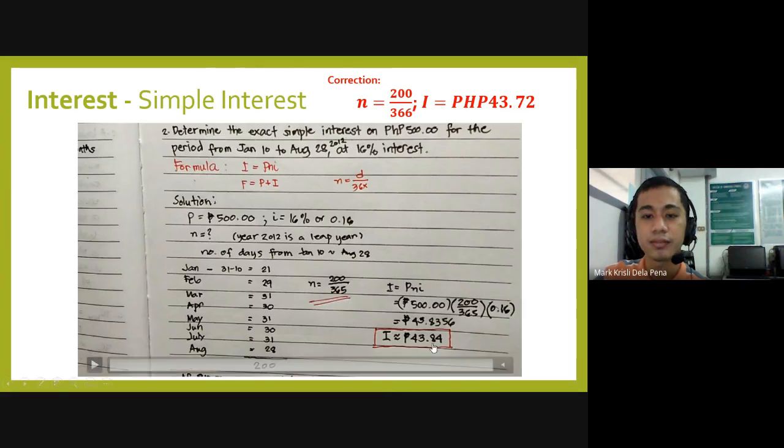Now, upon review, I have checked that I actually typed or wrote the wrong value. Since it's a leap year, we have 366 days in a leap year. And again, the correct answer is not 43.84, but 43.72 pesos.